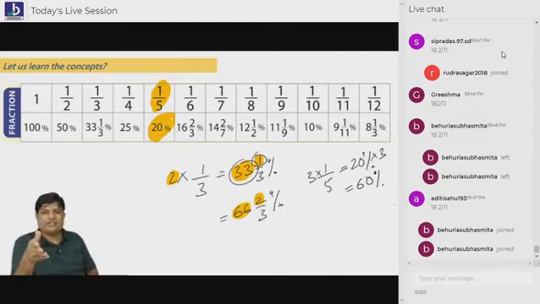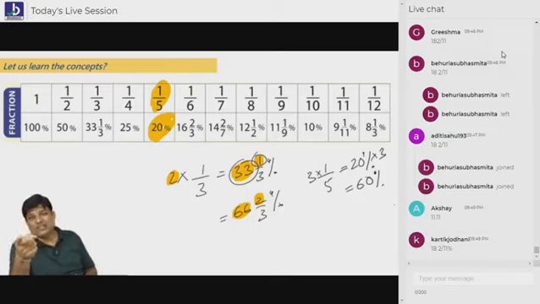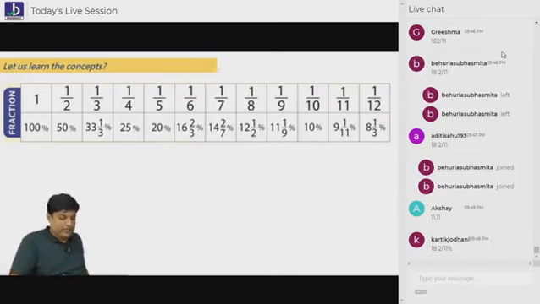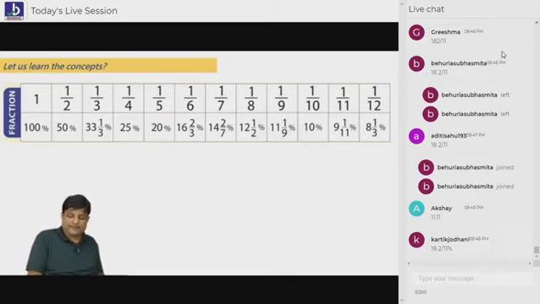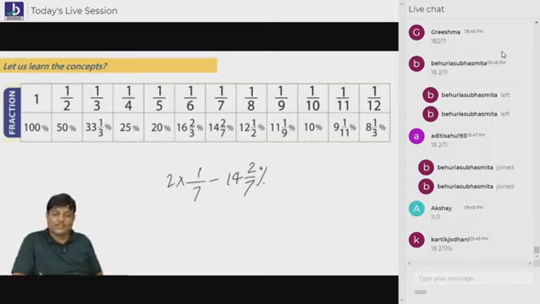If you remember 1/3, automatically you'll get 2/3 also. That's the reason you should remember 1/3. Are you understanding, everybody? I know you all are saying, sir, what is 1 by 7? 1 by 7 is 14 2 by 7. But sir, I don't want 1 by 7, I want 2 by 7. How to get 2 by 7? Double.